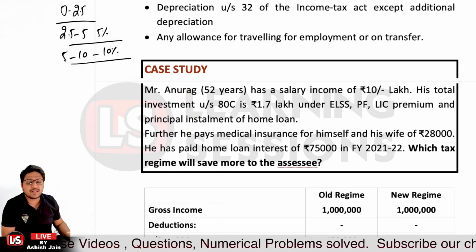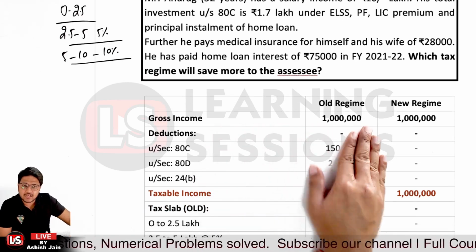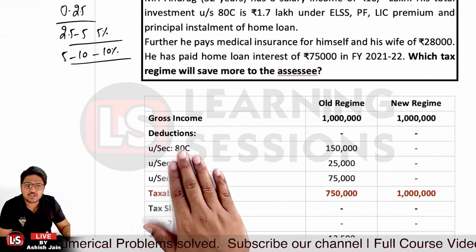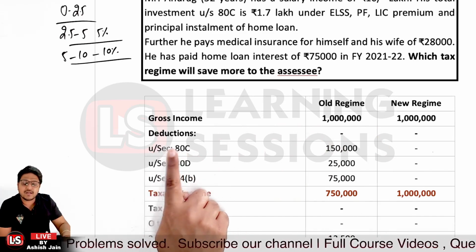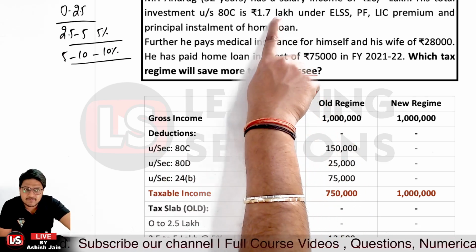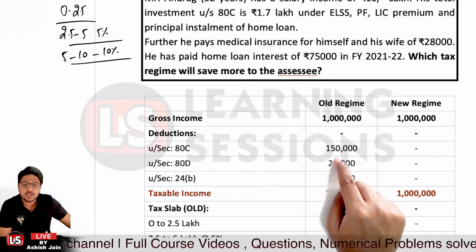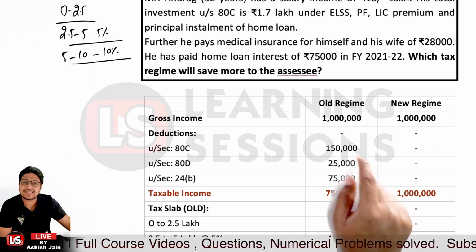As per the old tax regime, we have a gross income of rupees 10 lakh. If we look at the deductions, there is a deduction under 80C, which is maximum allowed for 1.5 lakh, as I told you. Over here he has invested up to rupees 1.7 lakh, but the maximum deduction applicable would be 1.5 lakh. So we deducted the same to calculate the taxable income, right?